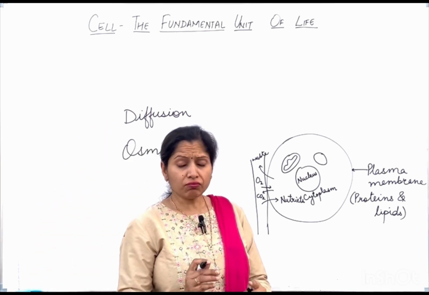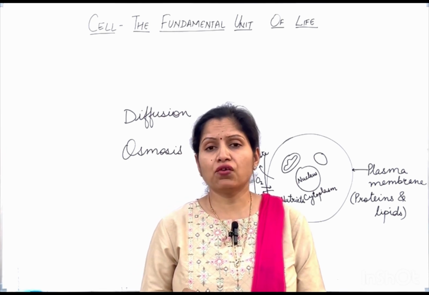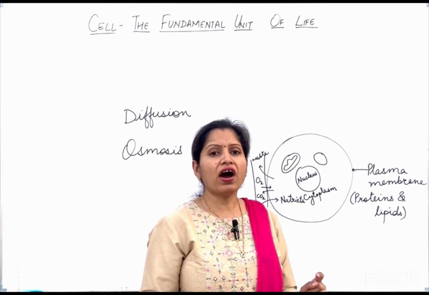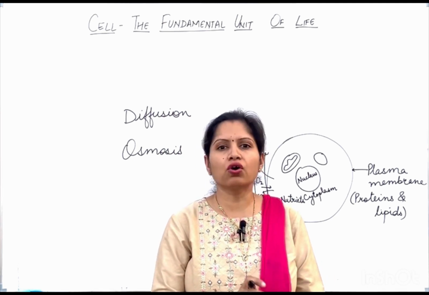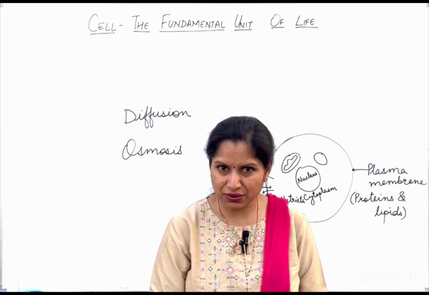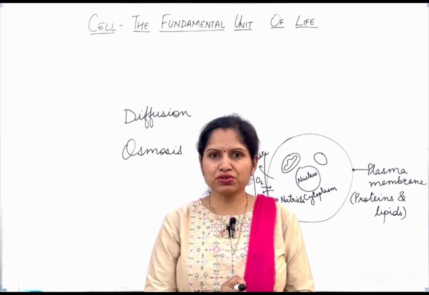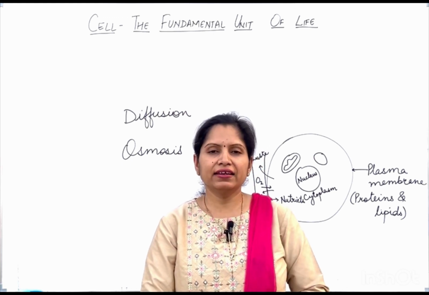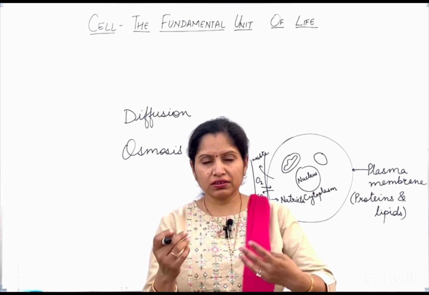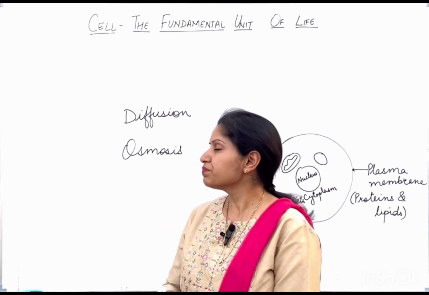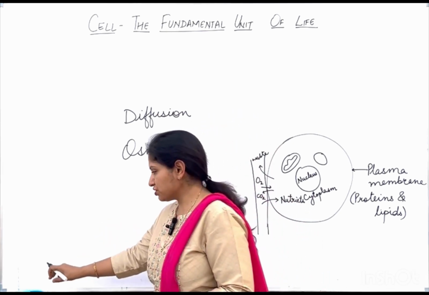That is movement of water from the area of higher water concentration to an area of lower water concentration. That is known as osmosis. Okay. Now, because of osmosis only, we see many phenomena that occur, and there are different conditions that will explain us osmosis. So let's see to those conditions now.